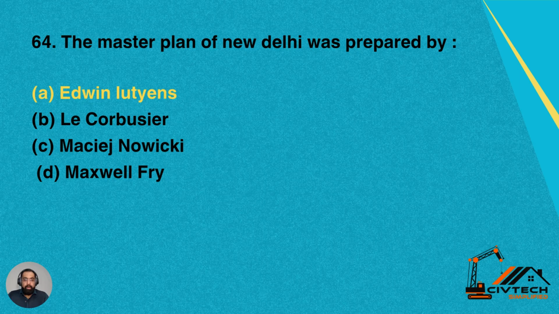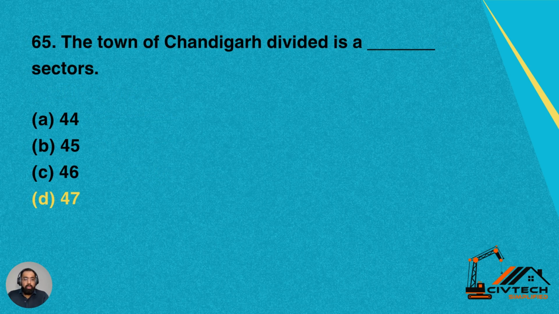So the master plan of New Delhi was prepared by: A, Edwin, B, Le Corbusier, C, Nowicki, D, Maxwell Fry. So option A is correct, which is Edwin. Option A is correct for this question.